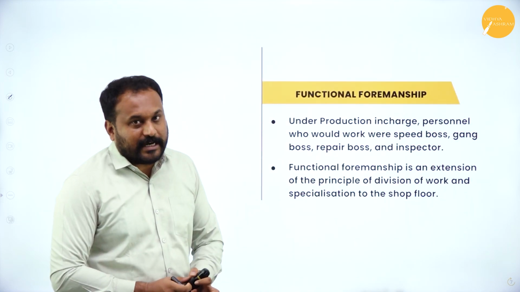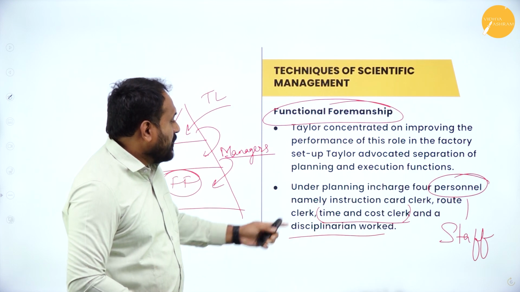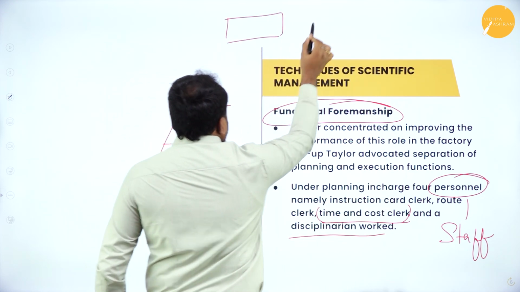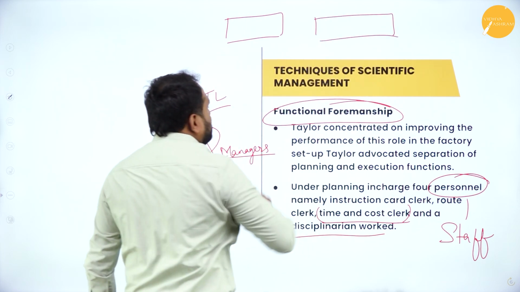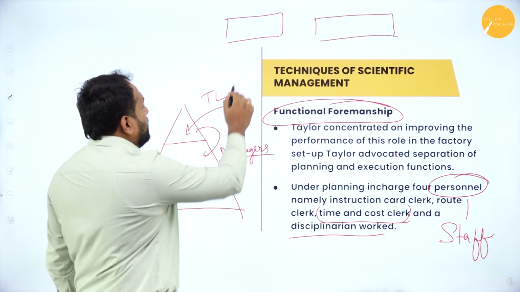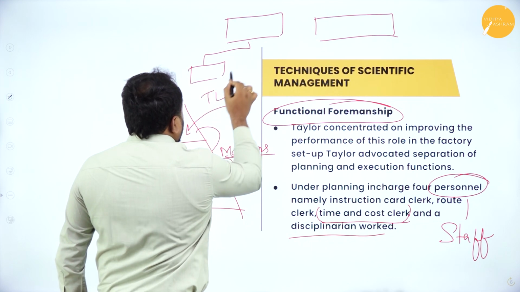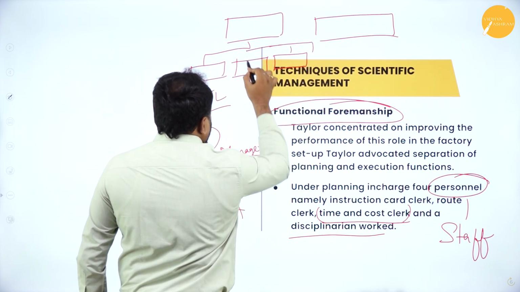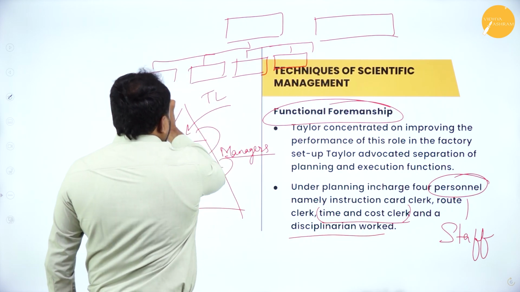Under production in charge, so here what happened is under planning in charge. So we have a planning in charge. We have a production in charge. So in that planning, he has given 4 people. Let's add here. He has given 4.